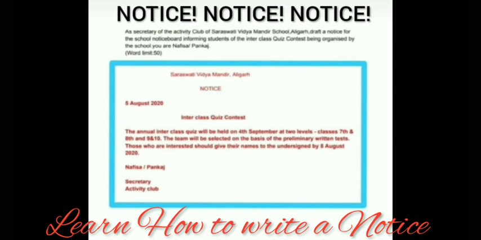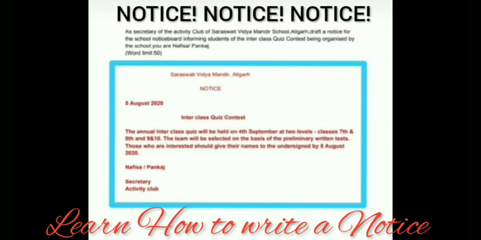This is the first information given by the secretary. And the next para is there. Those who are interested should give their names to the undersigned by 8th August 2020. This information is for the students.